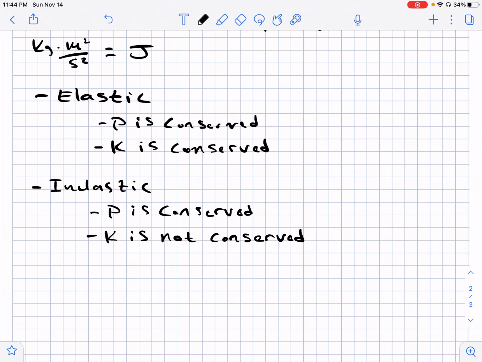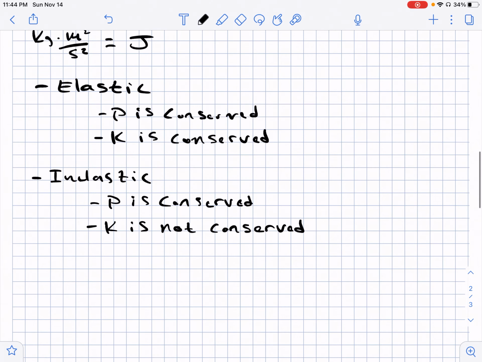So an example of these two, let's say I have two carts. One's moving with a velocity, and then another cart is moving with a velocity. We'll call this v1 and v2. They collide, and afterwards they have some new velocity.